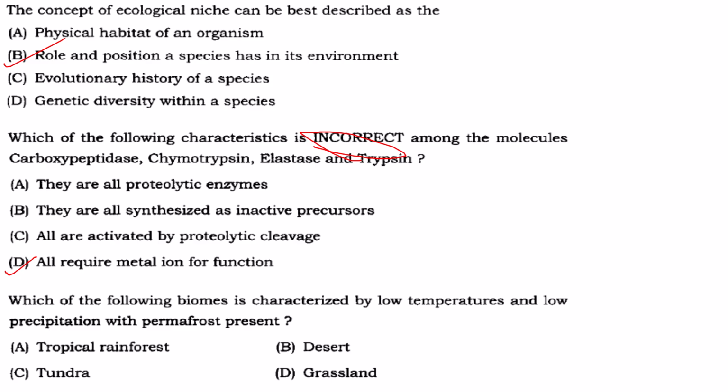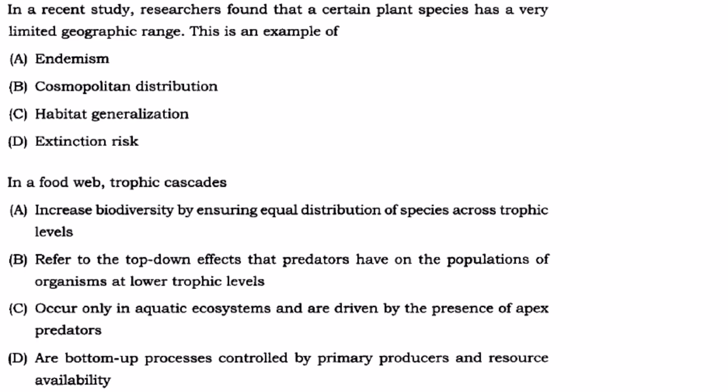Then which of the following biomes is characterized by low temperature, low precipitation and permafrost? It is tundra. Permafrost is mainly found in tundra. So C is the answer.